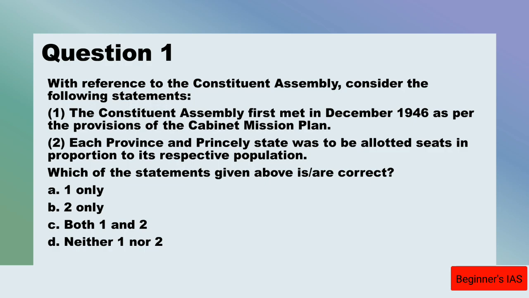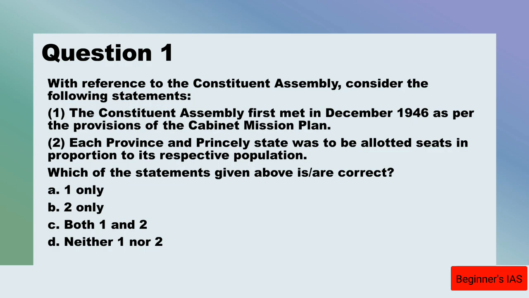What about statement number 2? This statement is also right, since the total strength of the Constituent Assembly was to be 389. Of this, 296 seats were to be allotted to British India and 93 seats to the princely states. Out of the 296 allotted to British India, 292 members were to be drawn from the 11 governor's provinces, and 4 from the 4 chief commissioner's provinces.